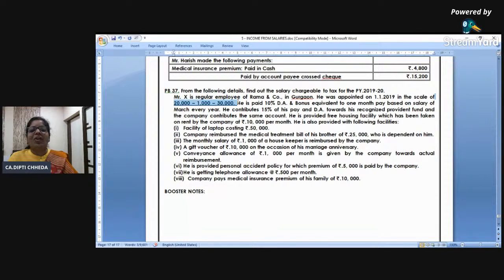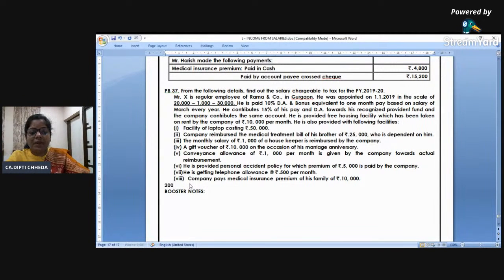Yes, cool. You have joined employment at 20,000, 1,000, 30,000. This means your salary will increase every year by 1,000 from date of joining. But the date of joining is January, and your year ending is the calendar year. Now how to go about it? Okay, so now I want you to help me calculate the salary for 2019 and 20. So you joined in January 19. So for the whole of 19, how much will be the salary?